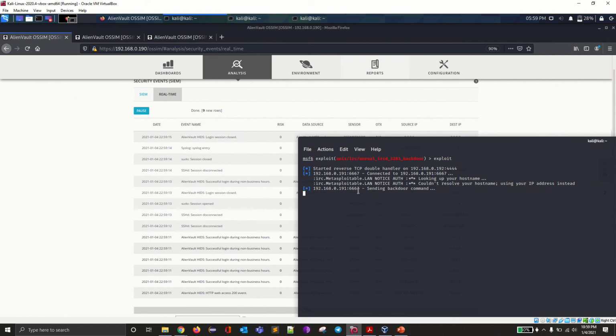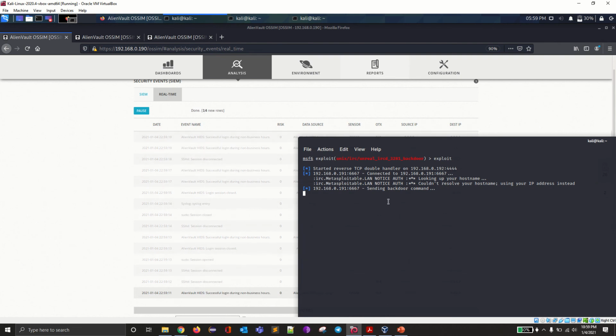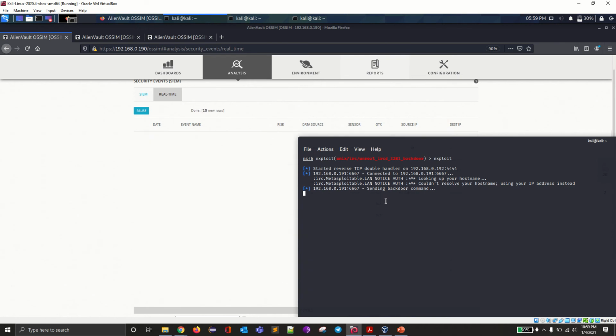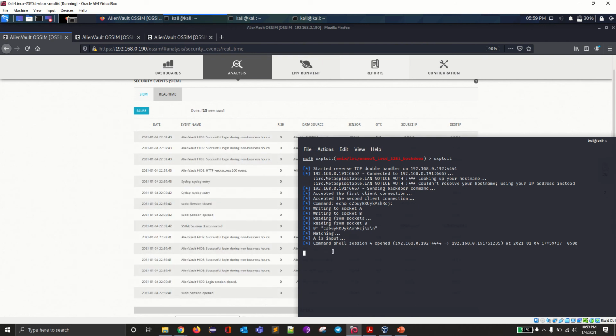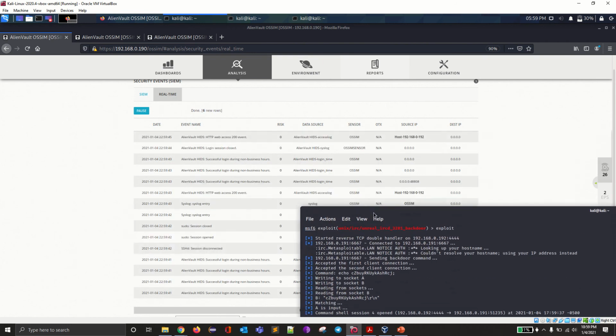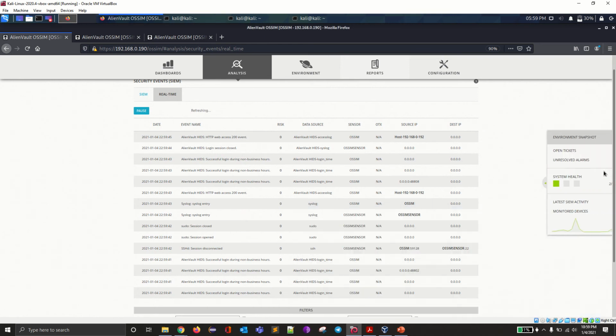There we go. The reverse TCP handler is working. I need to wait. Here we can see if the logs come out or not. We got access to the machine. So there we go, I think one alarm came on. I'll check out the alarm.